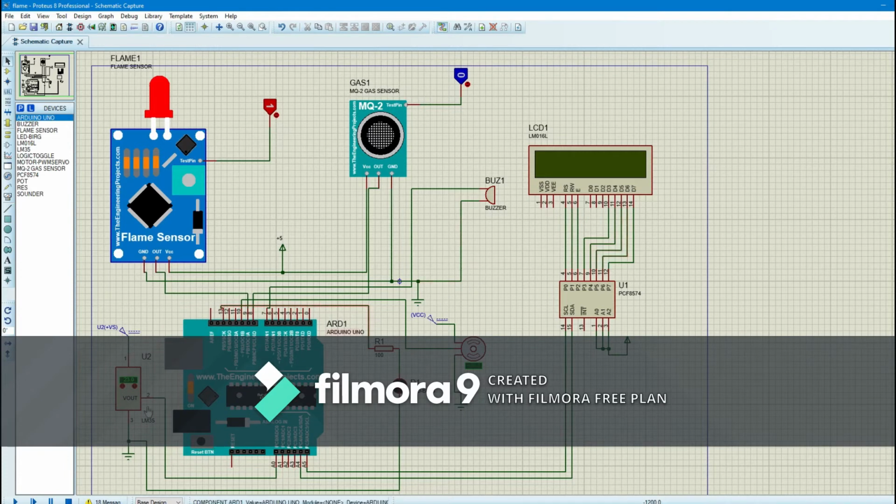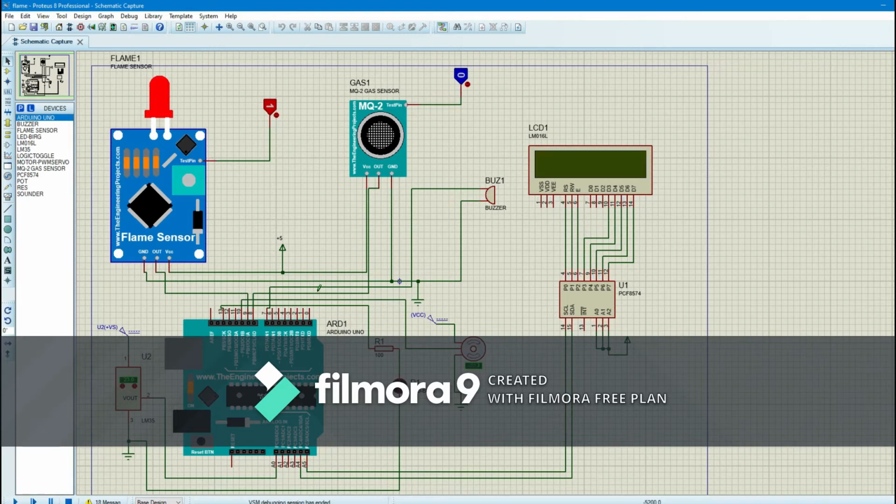So let's see what the output is. Here the buzzer will make noise, and the LCD will show smart home standby, and the servo motor just turns negative 90. The LED does not blink. So that's it.